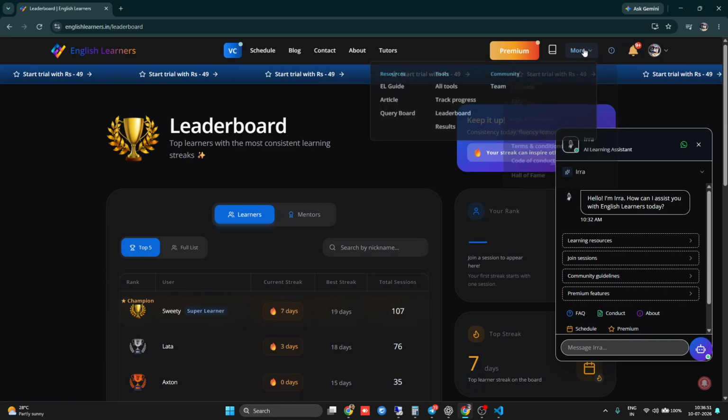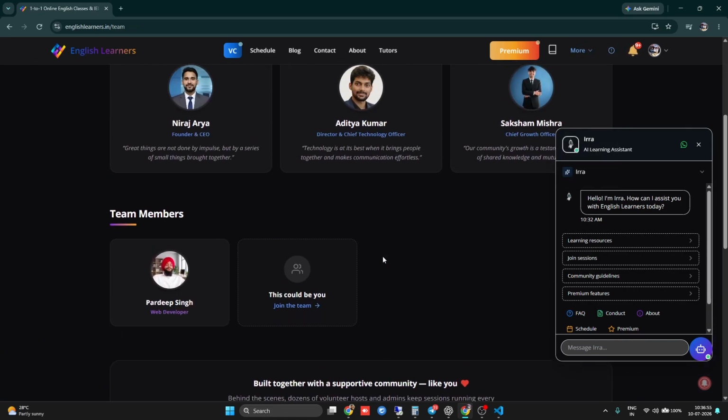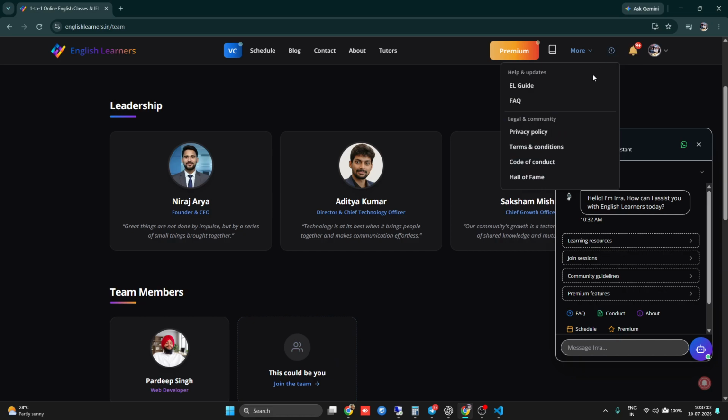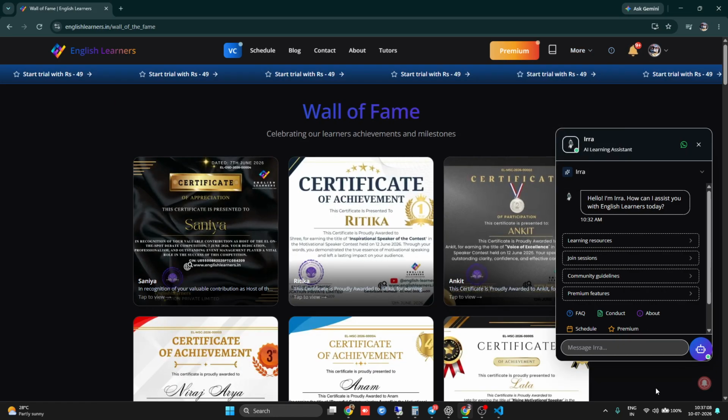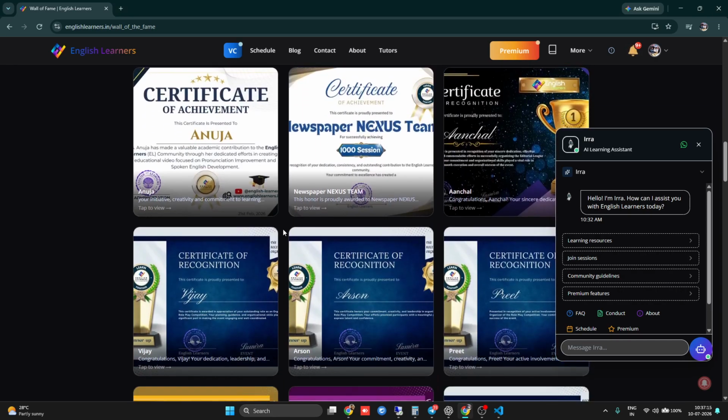And then we have the team section, where you can see our team. Currently these are the members of the team. We will update this so you can see more people around. And then FAQs, privacy policies, terms, Hall of Fame. In Hall of Fame, if you have any achievement on our website or in our community, you will be showcased here in front of everyone.